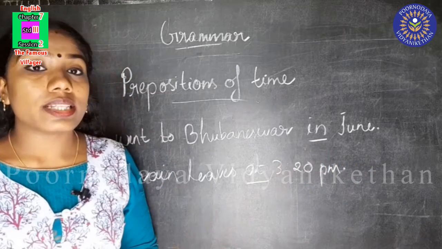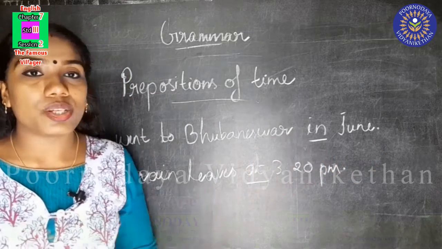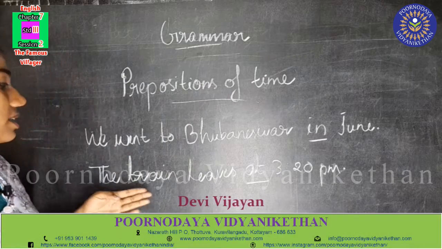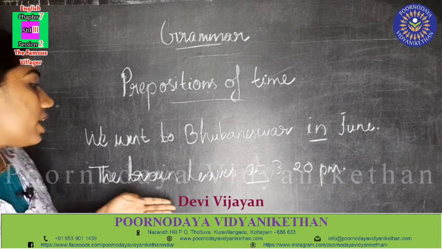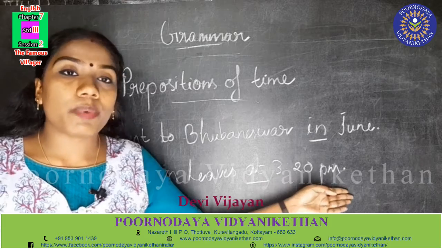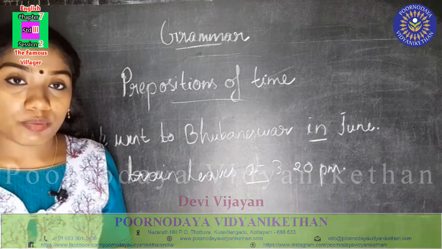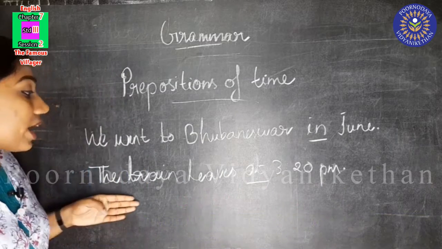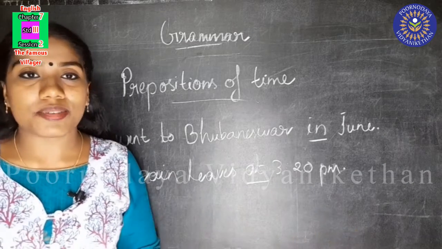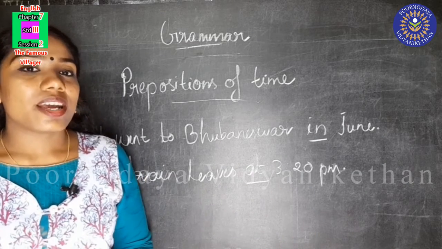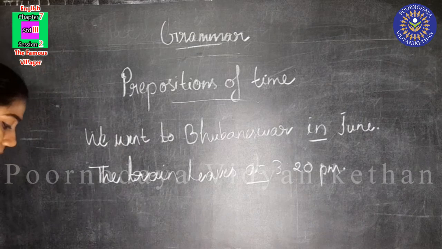In the second example, the train leaves at 3:20 p.m. Here, at is the word that tells us when the train leaves. Here we'll go with one more example.